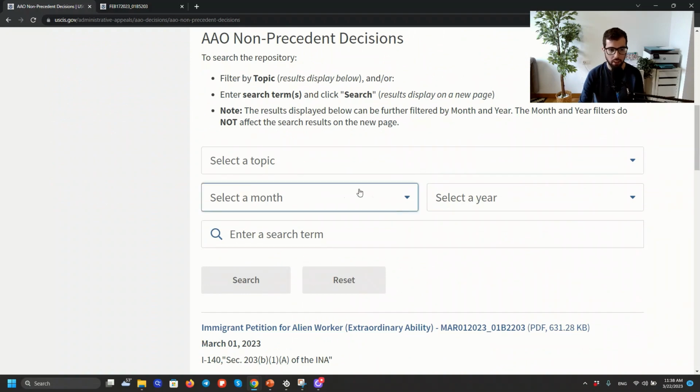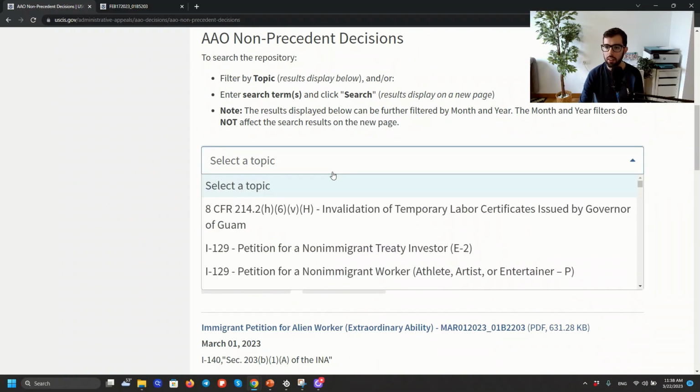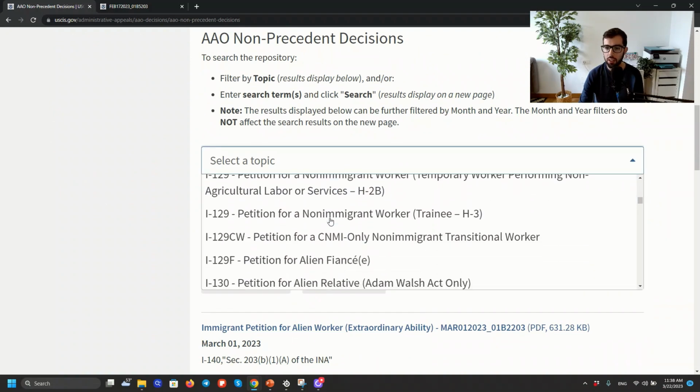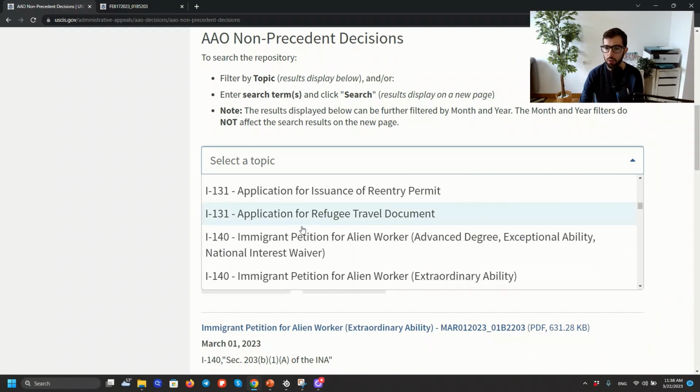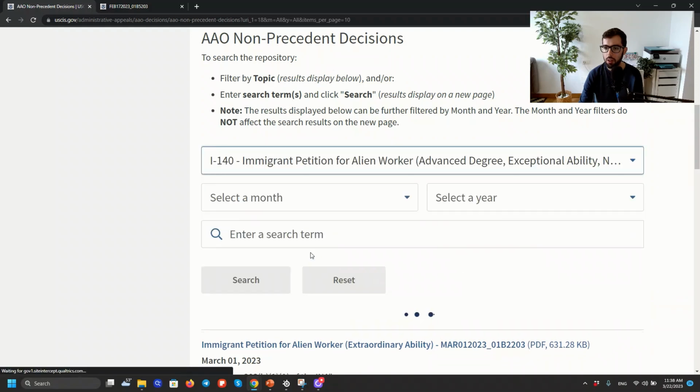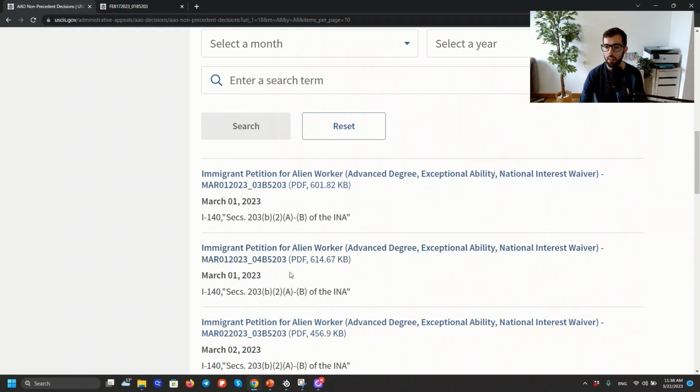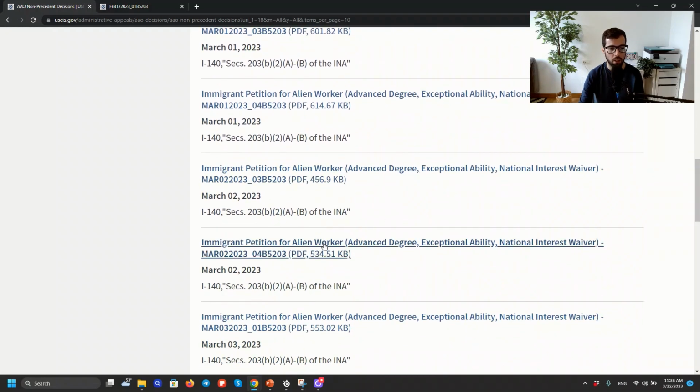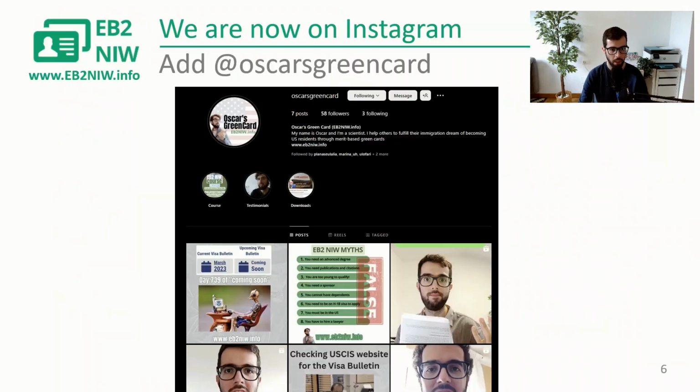And then there's a search engine here. You will select the topic of your choice. If you are interested in EB2 NIW, you go to I-140 and you look for the National Interest Waiver. And then the cases will start populating here, so you can start opening those PDFs. And that's what I link when I provide one of these videos. All right?